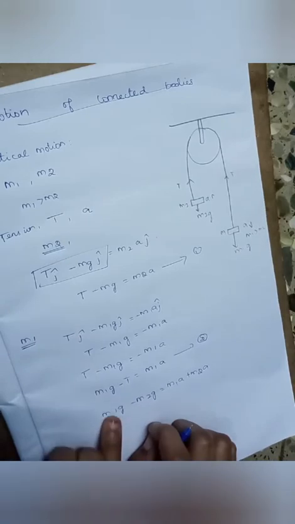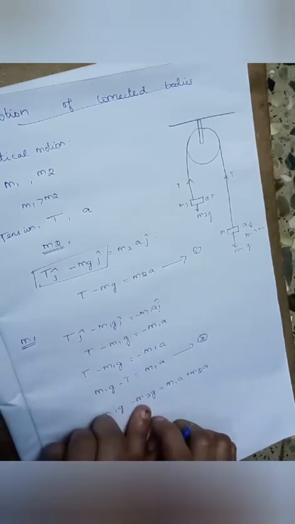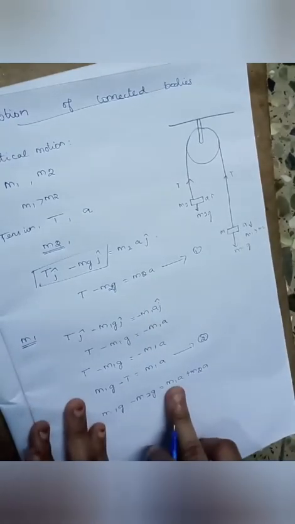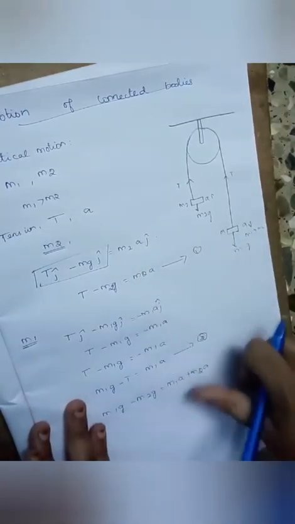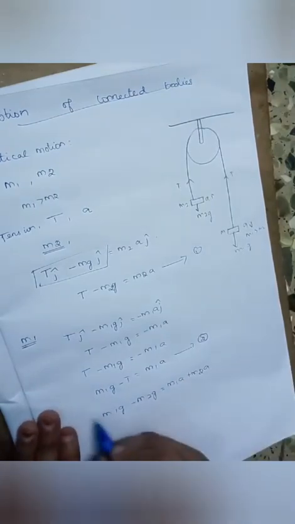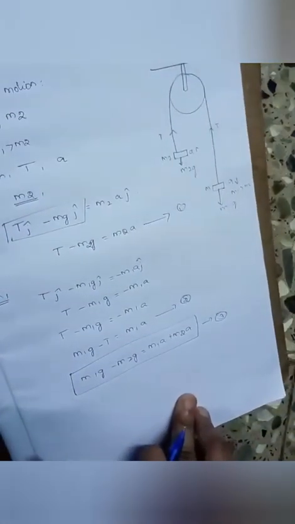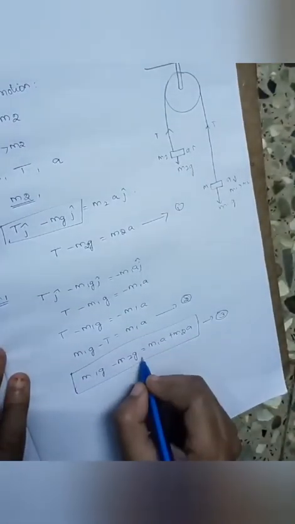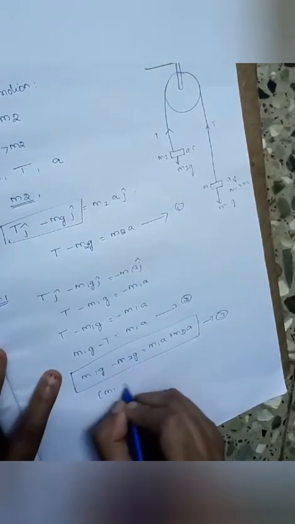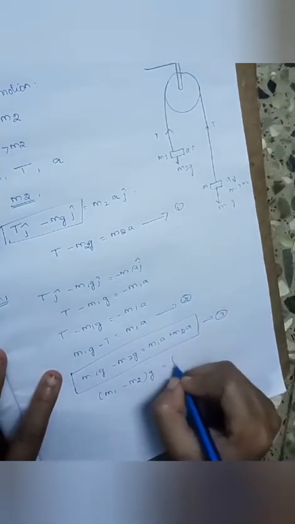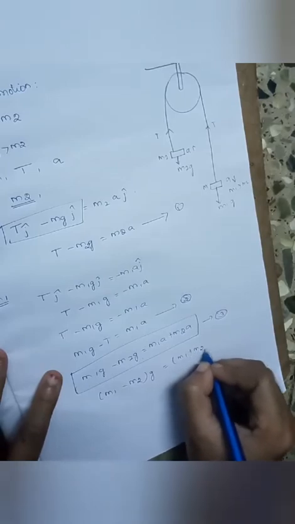Okay, so m1g minus m2g is equal to m1a plus m2a. So I compare these two equations and I get this equation. So note it as the third equation. Okay, right. Next, here g is a common factor, so I can write the equation as m1 minus m2 into g is equal to, here a is common, so m1 plus m2 into a.